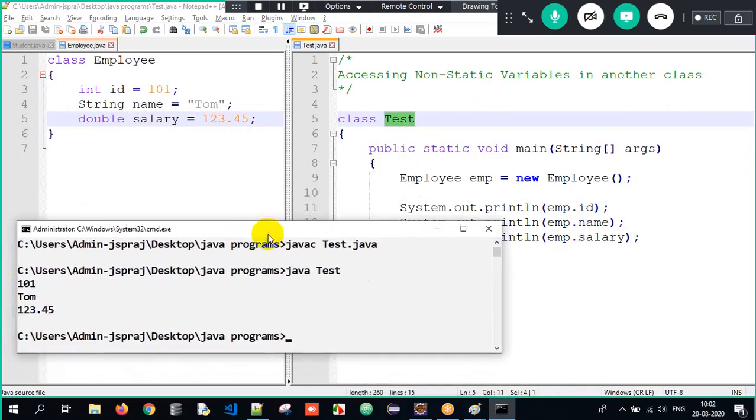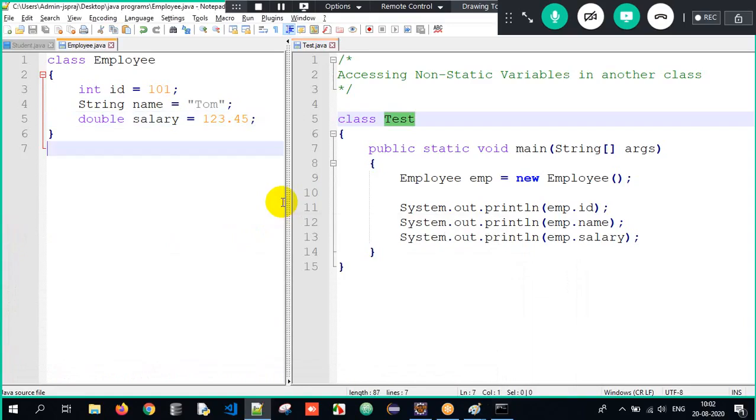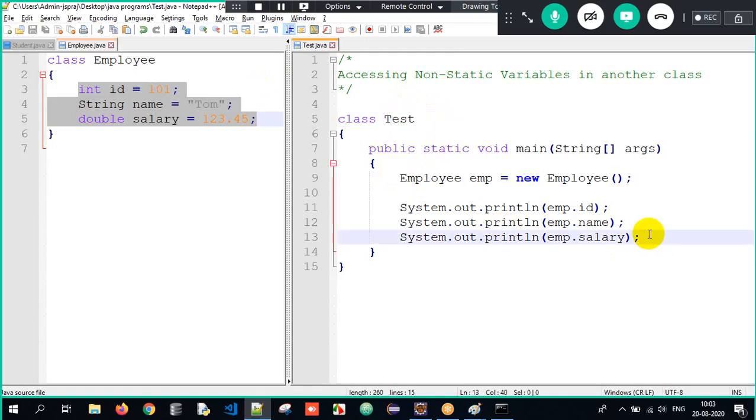Yes. The reason is that the main method is where execution always starts from, and the main method is present in the Test class. So you need to always compile and interpret the Test class. But the properties of the Employee class, you are utilizing in the Test class as well. This is all about the entire process.